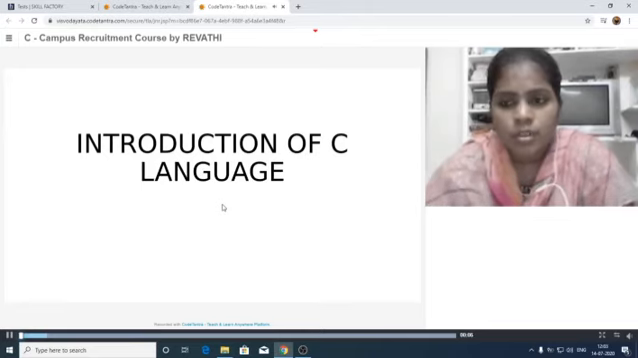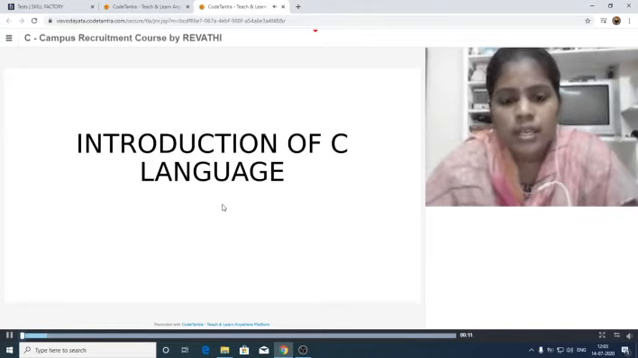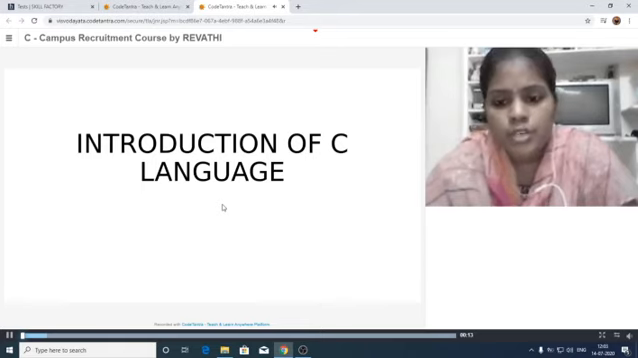Today we are going to discuss some of the C language programs. Before going to write the programs, first of all let us see a basic introduction about the C language.